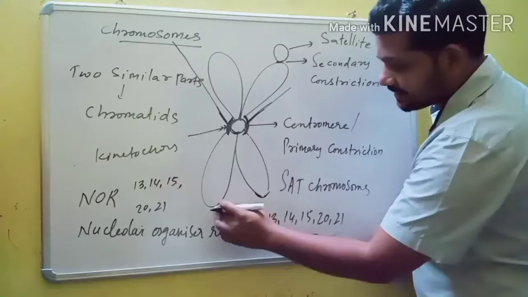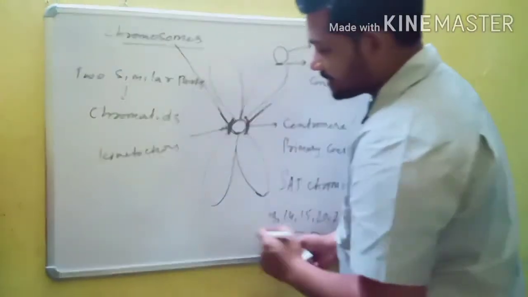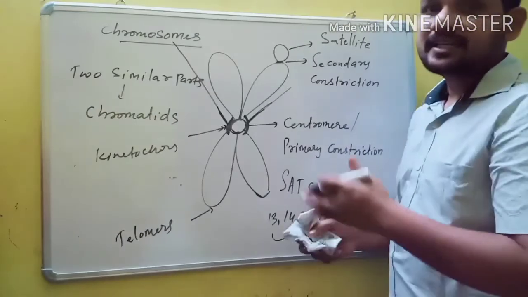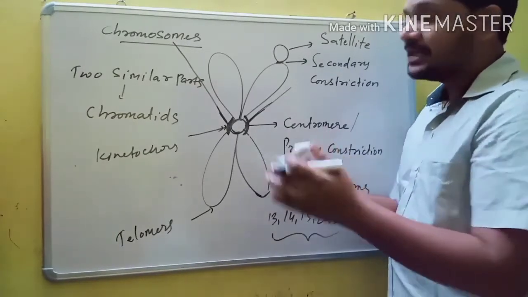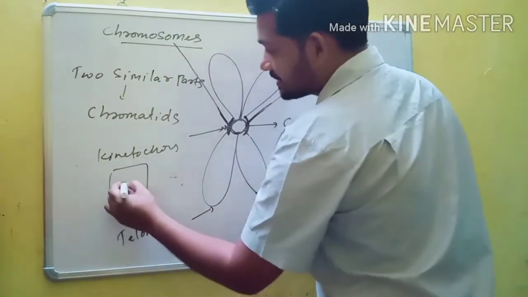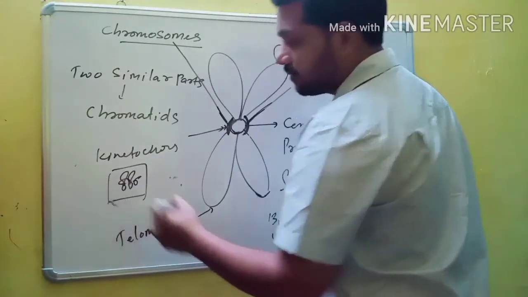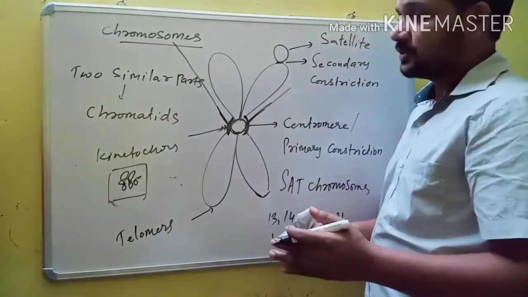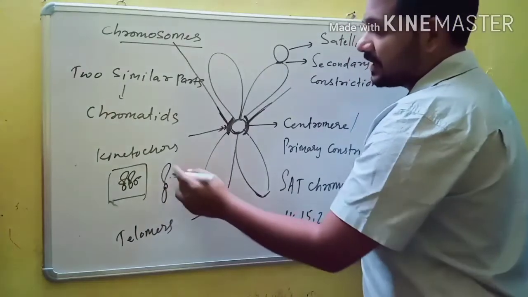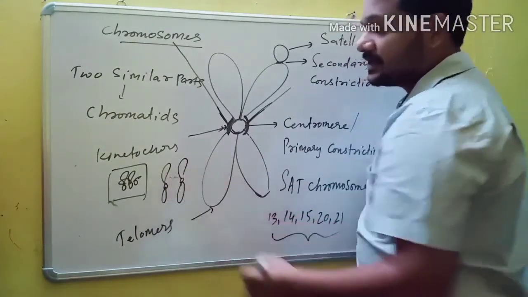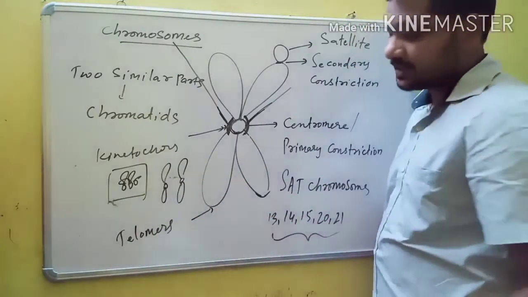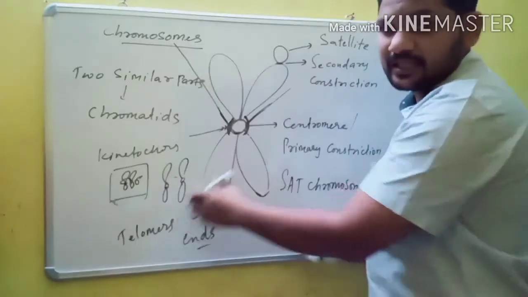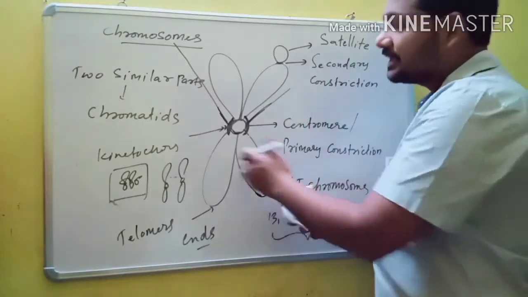The ends of chromosomes are called telomeres. Telomeres prevent the attachment between adjacent chromosomes, because inside the nucleus there are a number of chromosomes. If all the chromosomes were attached, heredity and cell division would not be possible. That's why each chromosome is specific, and one chromosome does not attach with another due to the presence of telomeres. What are telomeres? The ends of chromosomes.